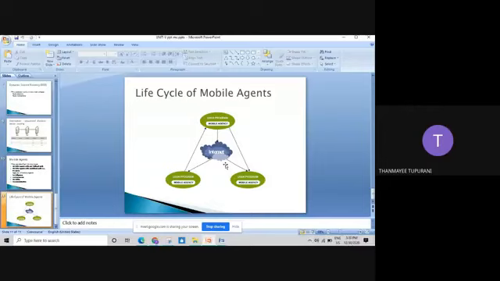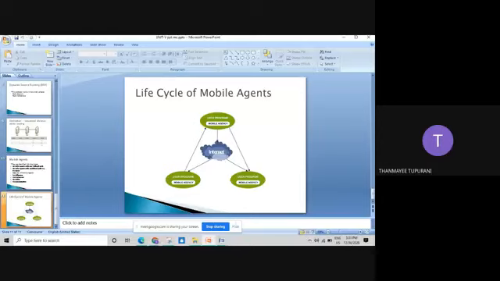They are less secure. Mobile agents are applied in a wide range of domains such as e-commerce, traffic control, network management, robotics and data-intensive applications. They are also used in grid computing, parallel computing, and distributed and mobile computing. So this is a simple example of your mobile agent and its life cycle.